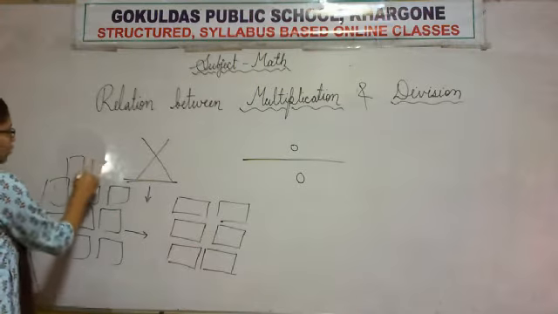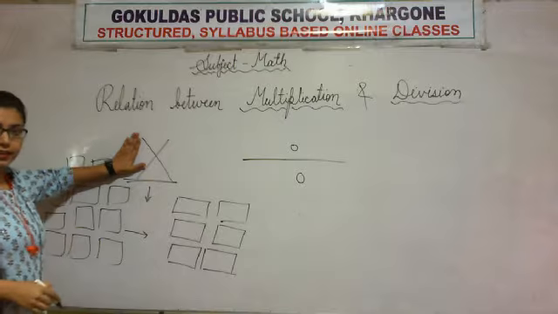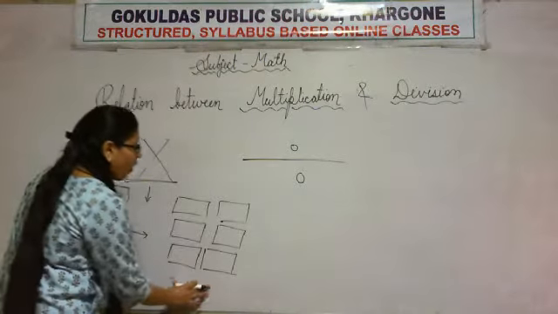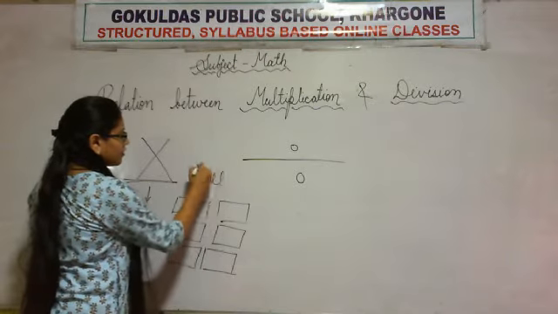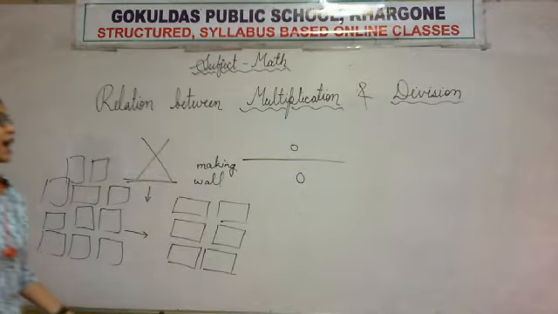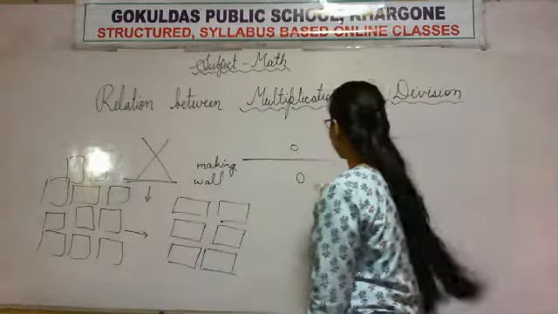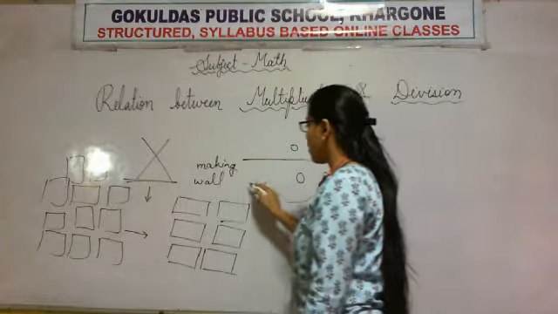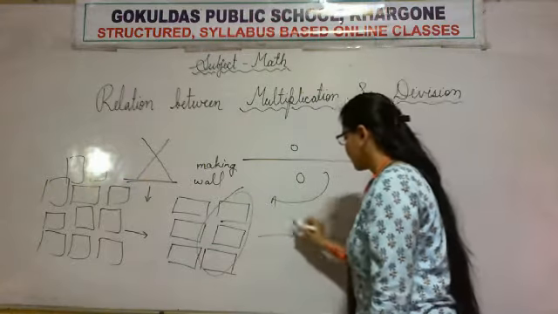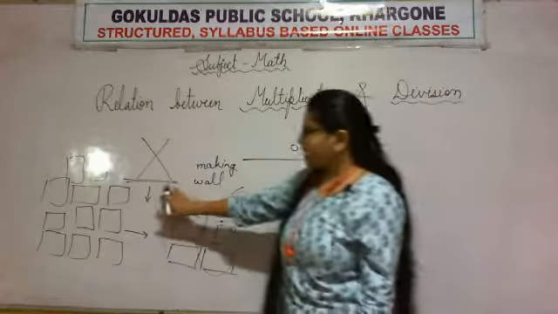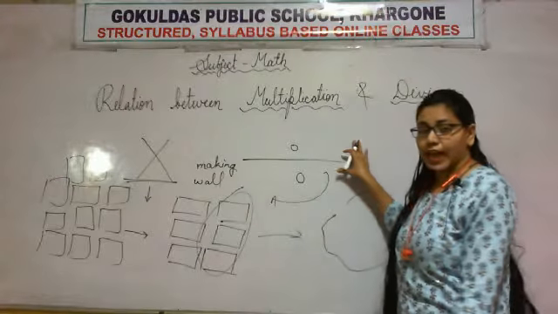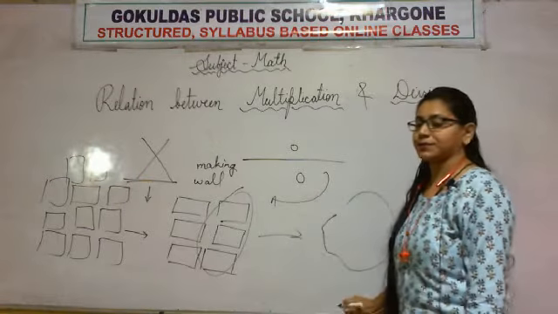There were so many bricks and multiplication was making the wall with the help of these bricks, and all of a sudden division came and broke this wall. Multiplication was making the wall, division came and broke the wall.